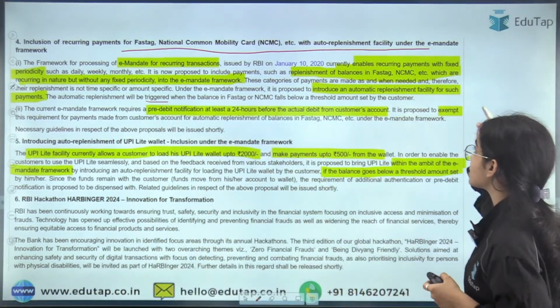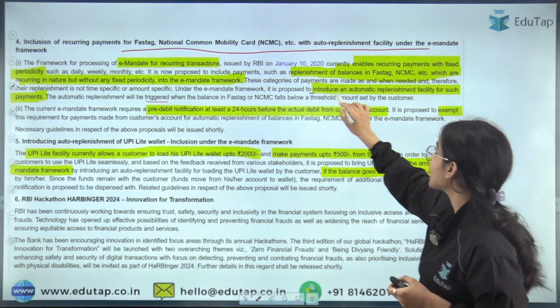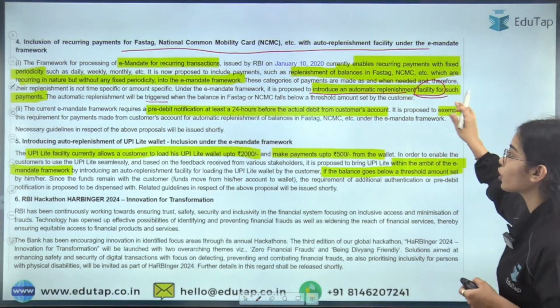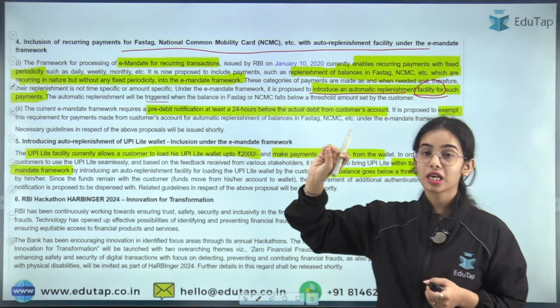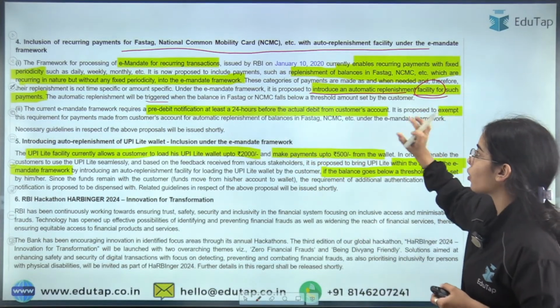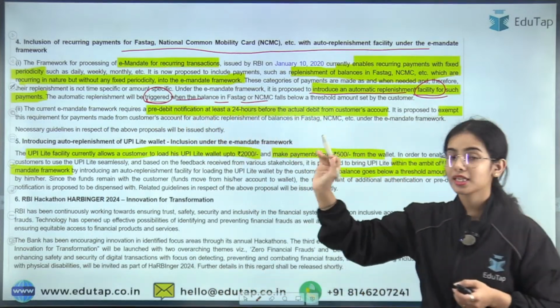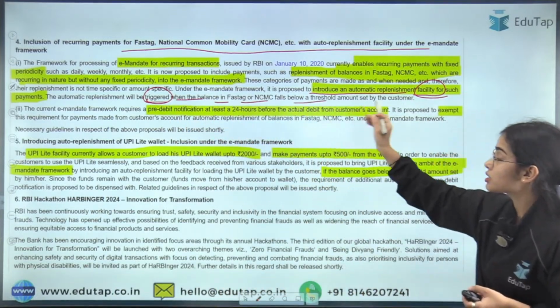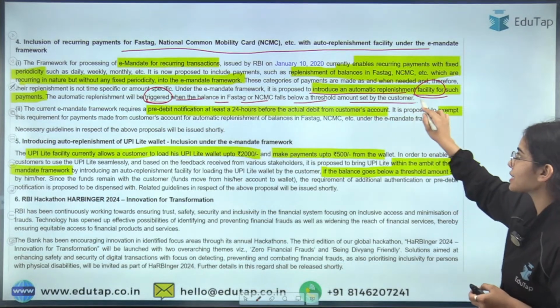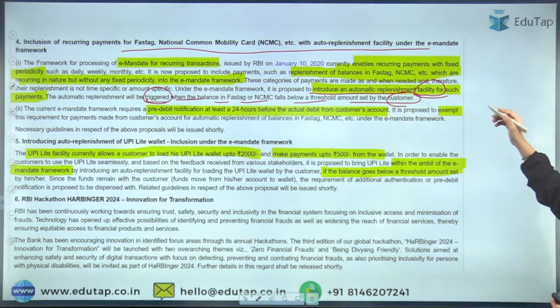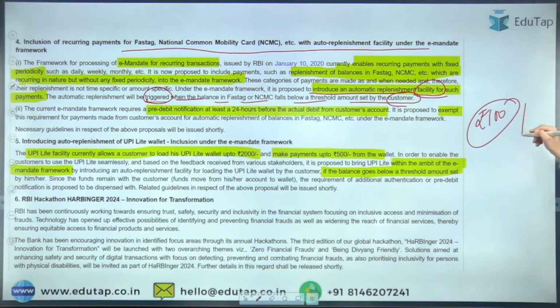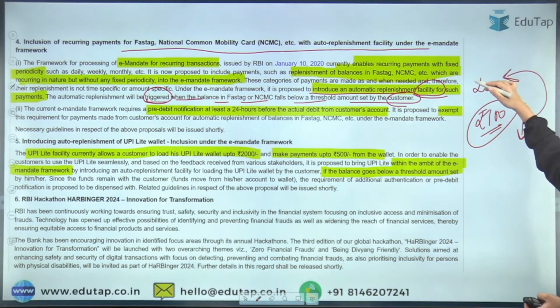So it is proposed by the Reserve Bank of India to introduce an automatic replenishment facility for Fastags and also for NCMC cards. That will be triggered when the balance in the Fastag or NCMC card falls below a threshold amount that is set by the customer. Let's say you have put a threshold amount of rupees 100. As soon as the balance goes to 100 or below, your Fastag will be replenished with rupees 1000.